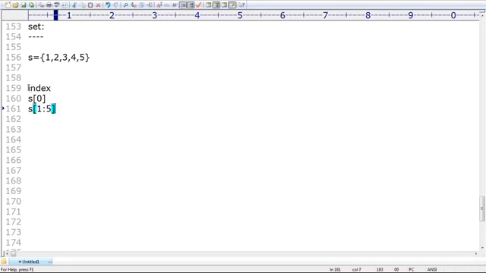Remember that. But is a set mutable or immutable? Anyone, can you please tell? Set is mutable. If you want, you can add some element. If you want, you can remove some element. No problem at all, sir. Sir, add method you can use. Remove method you can use. No problem at all. Set itself is nothing but mutable.